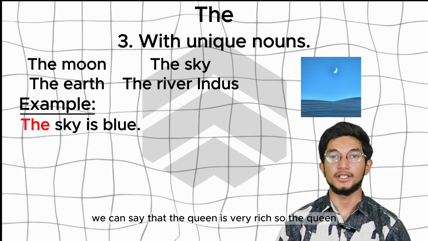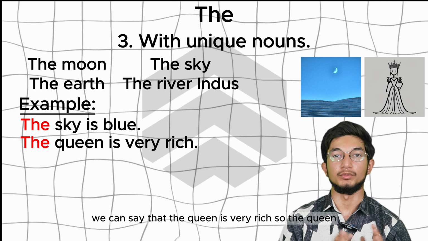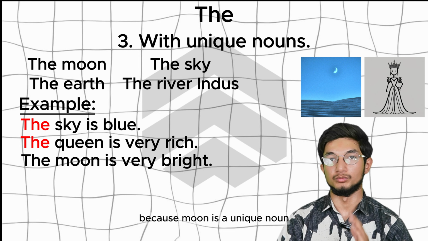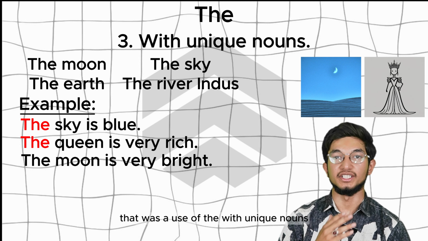Similarly, we can say that the queen is very rich. So the queen, because the queen is a unique noun. And similarly, we can say that the moon is very bright because moon is a unique noun. So that was the use of the with unique nouns.